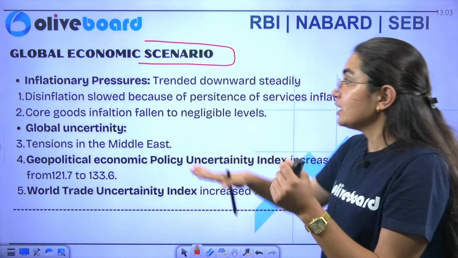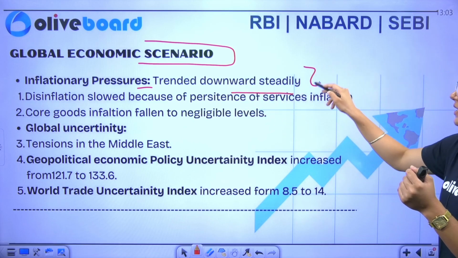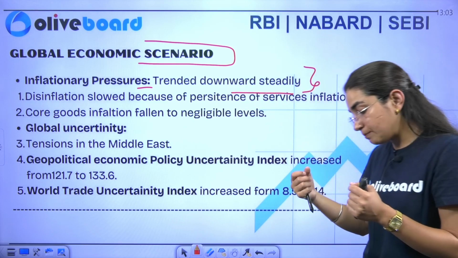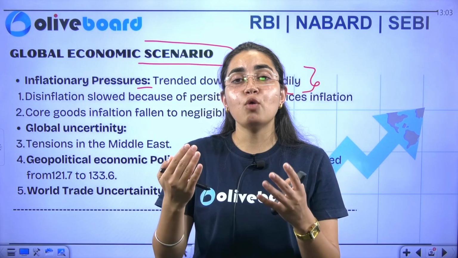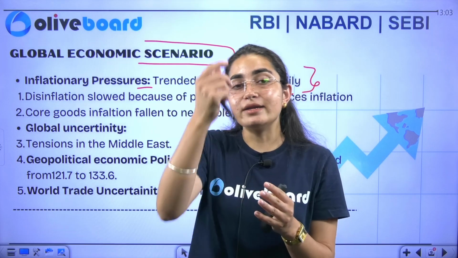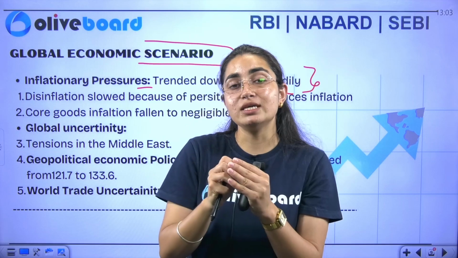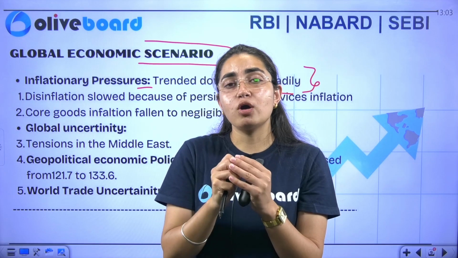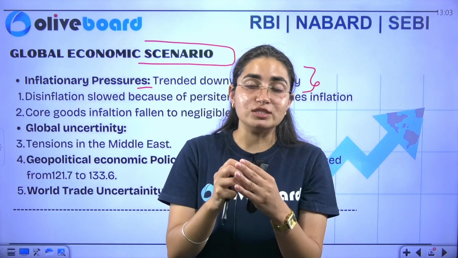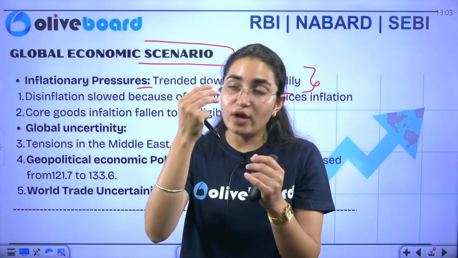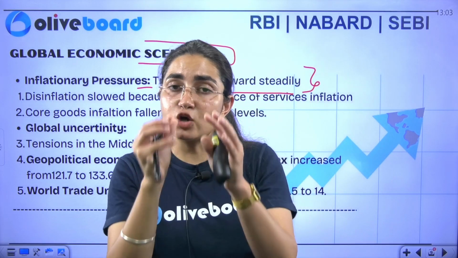the economy. Okay. So the inflationary pressure trended downward steadily during the period of COVID time. The central banks used easing monetary policy and reduced the interest rate, which led to a rise in inflation. But now, central banks are trying their best and use tighter monetary policy through which they are increasing the interest rate. If the interest rate increases, the supply of money in the economy will be reduced.